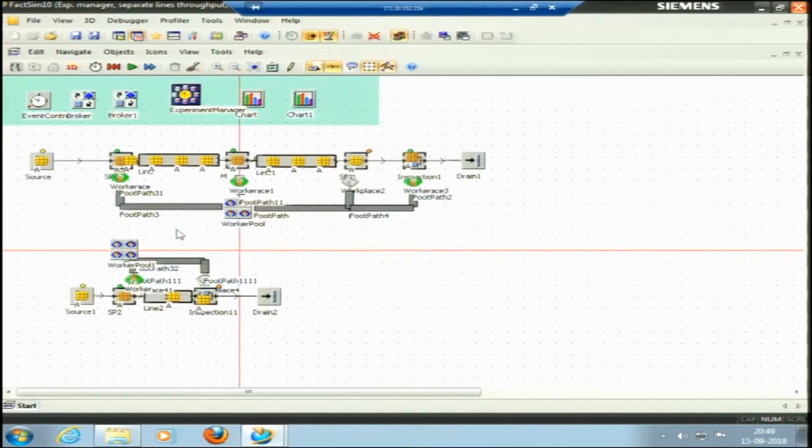Then we can do cost analysis as well. If we employ another worker, what is the wage of that worker, and what is the increase in the overall throughput? If the profit that we obtain from the increased throughput by employing the additional worker is lesser than the wage that has to be paid to the worker, we can deny this decision. So these are certain experiments, certain simulations, that we can do.